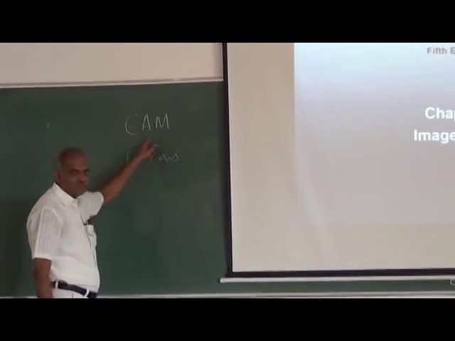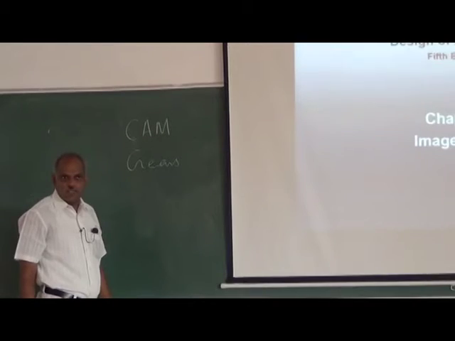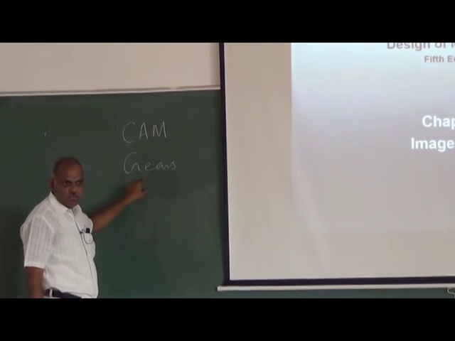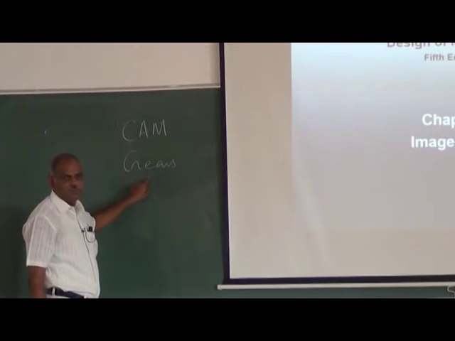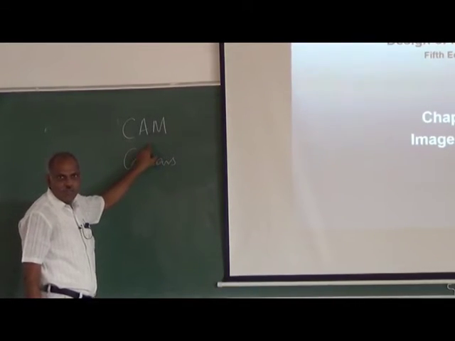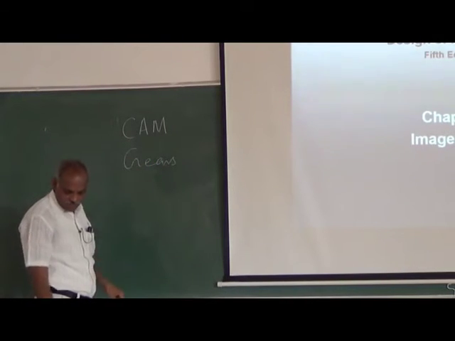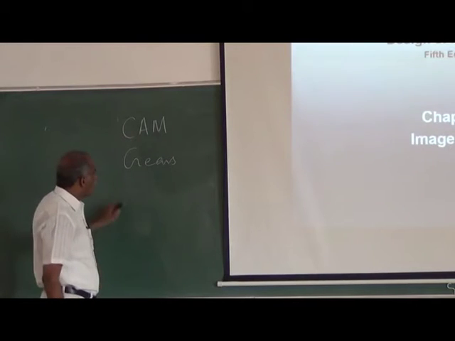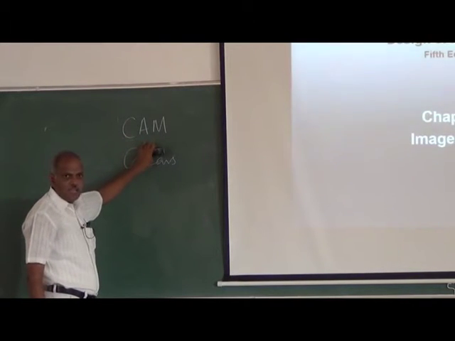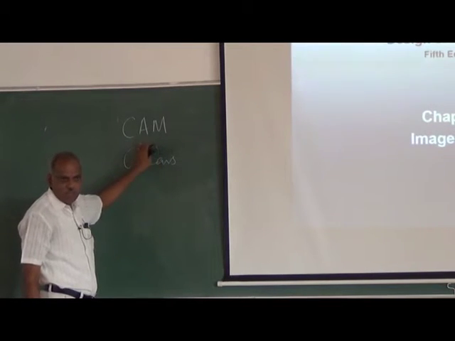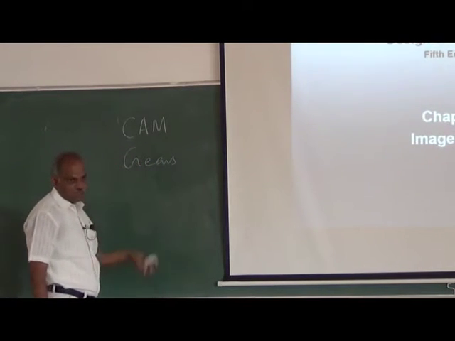Gears are used for transmission of power, whereas cams are not involved in handling force or power. So this CAM will not come under the category of machines. It will remain as a mechanism only.